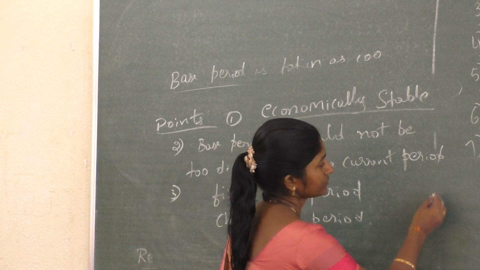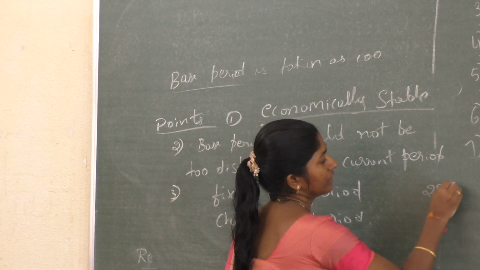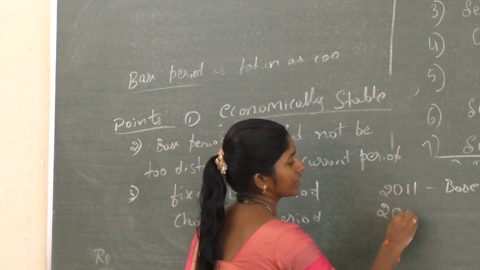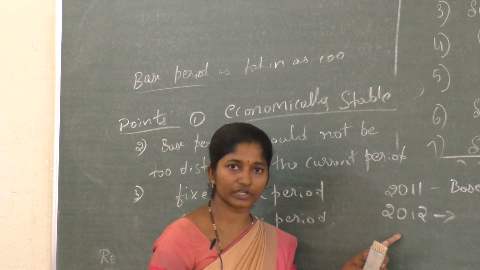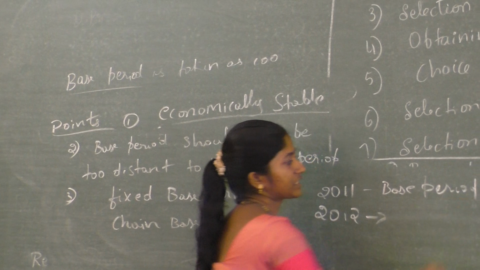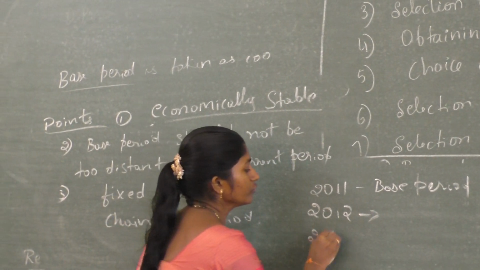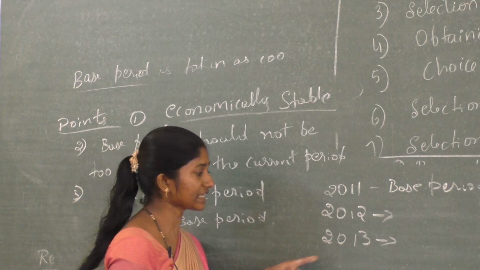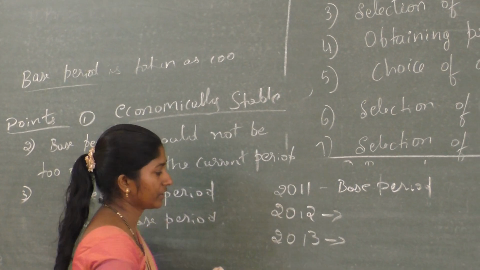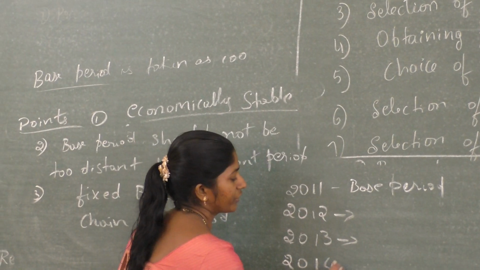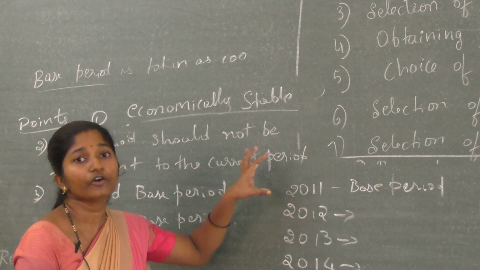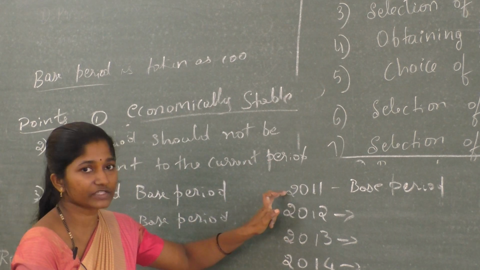For example, 2011 is the base. Now we need the current period, 2012. For the calculation of the 2012 index number, 2011 is the base period. Again, for the 2013 index number, 2011 is the base period. It is fixed. Next, for the 2014 index number, again 2011 is the base period, fixed. So this is the fixed base.